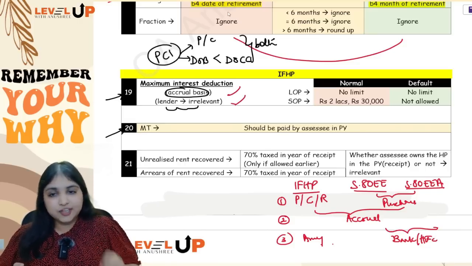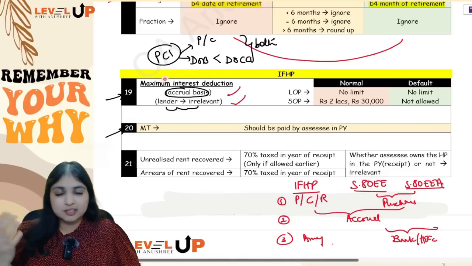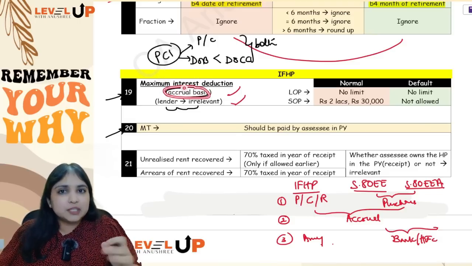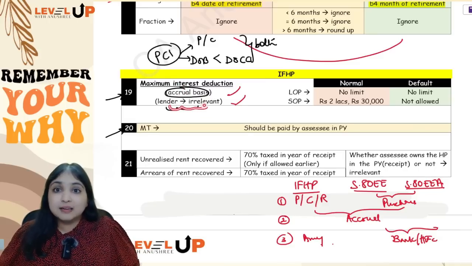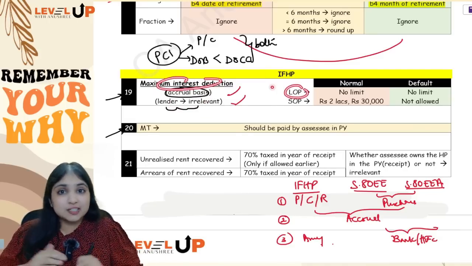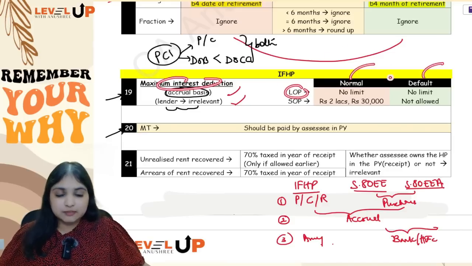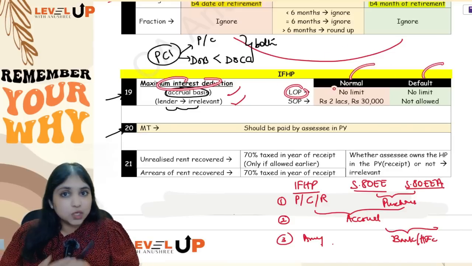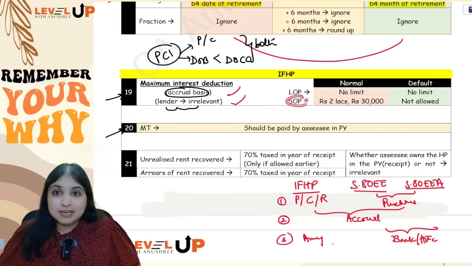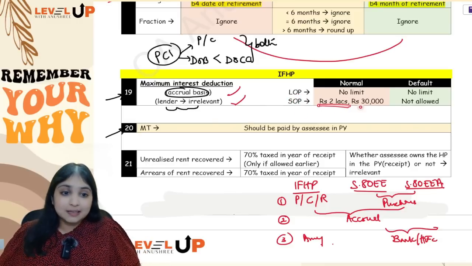So in your IFHP head, yes, interest relating to housing loan is allowed, but it is allowed on accrual basis, which means whether you've paid or not doesn't matter, and who the lender is doesn't matter. Okay, now how much interest is allowed? For let out property, there is no limit. Whether normal regime or default regime, for let out property there is absolutely no limit. The limit is only for self-occupied property. Self-occupied property, you have 2 limits. You have 2 lakhs limit and 30,000 limit.